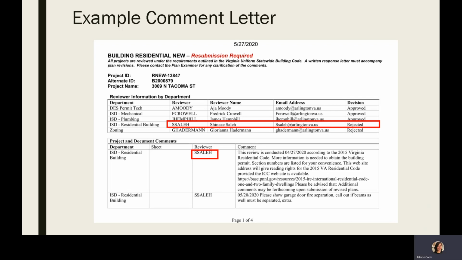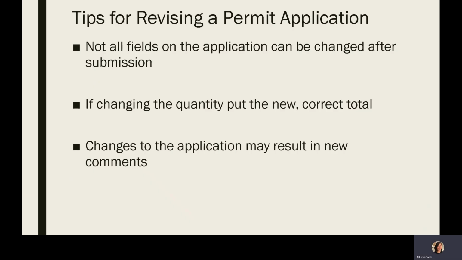Let's talk about some more tips when it comes to application revisions. You should be aware that not all fields on the application can be changed after submission. Depending on where the project is at in the process or the type of permit, this impacts what fields can be changed. For example, while a permit's under review with staff, the application and plans cannot be changed. Another example, once a permit has been issued, the permit holder cannot be changed on the application because it requires additional documentation and supervisory approval outside of the ePlan system.